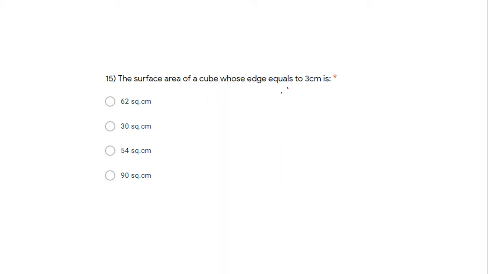Total surface area is 6a square. Curved surface area is 4a square. Now 4 into a square is 9, because side is 3, 3 square is 9, so 36 centimeter square.